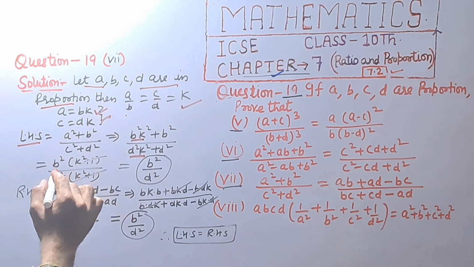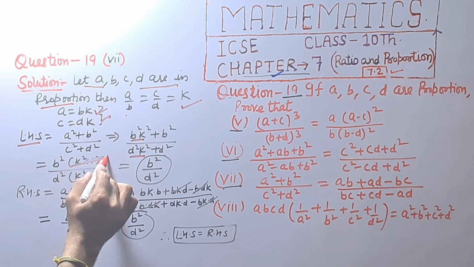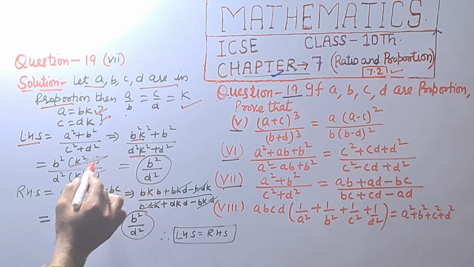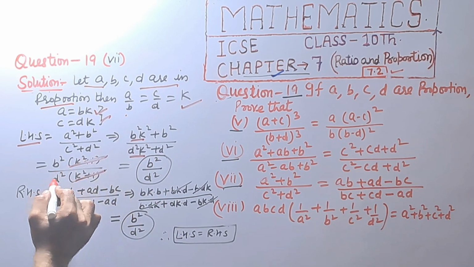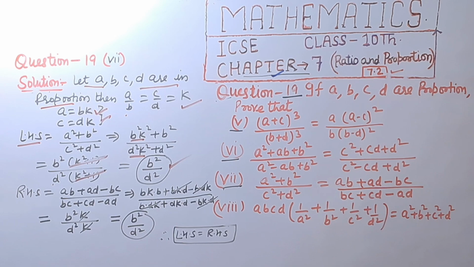We are taking common b square in bracket k square plus 1, and d square in bracket k square plus 1. This will be cancelled and we get left hand side, that is b square upon d square.